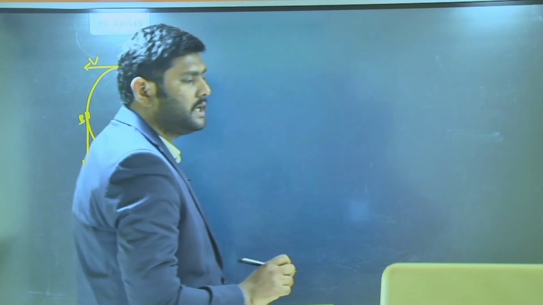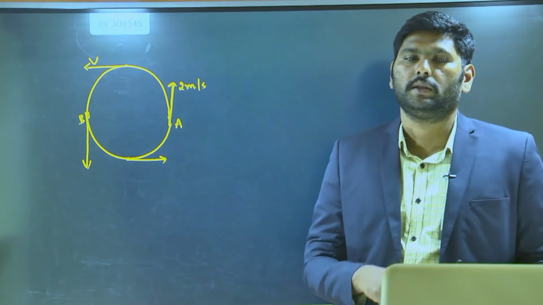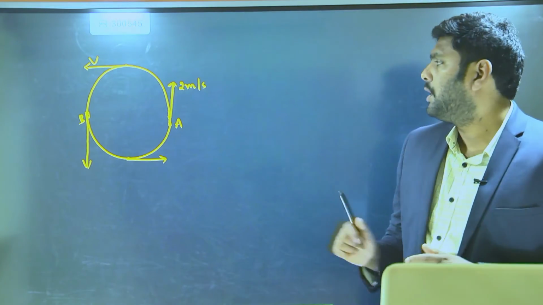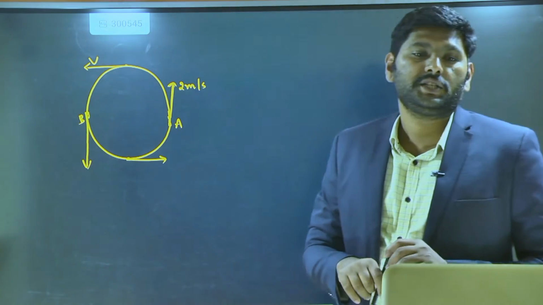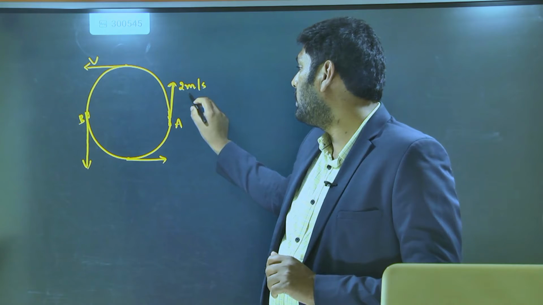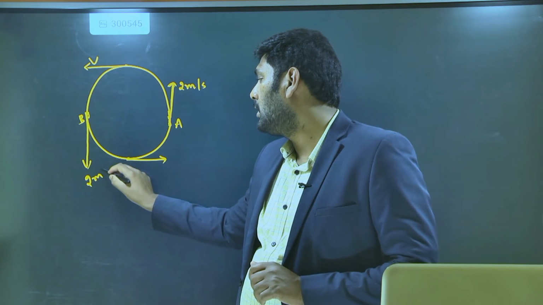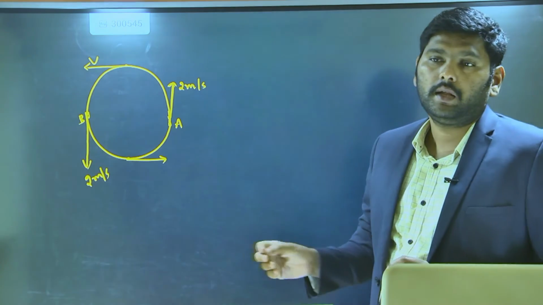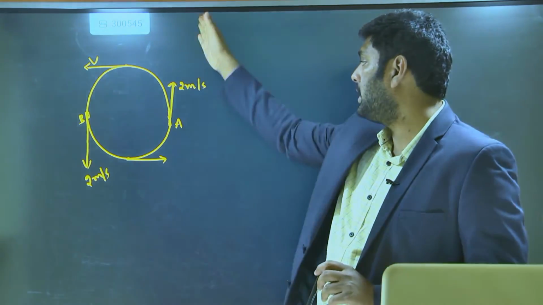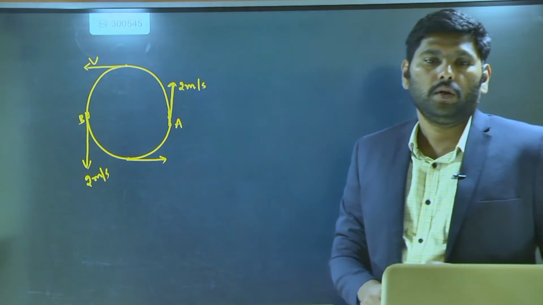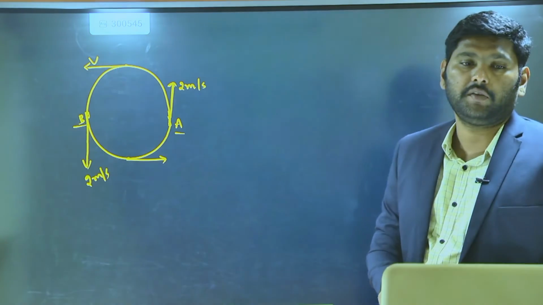Every time, the velocity direction is tangent to the point when it is moving in a circular path. But my question is: between A and B, what is the change in velocity? The object has 2 meter per second velocity everywhere, but the direction is different: here it is upward, here it is downward. Now between points A and B, I want the change in velocity.